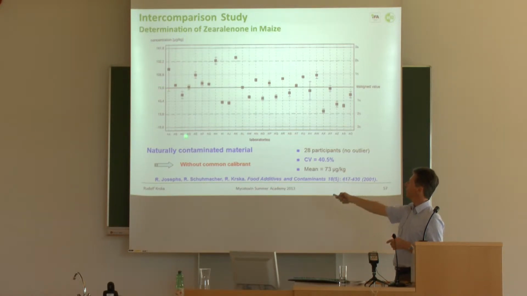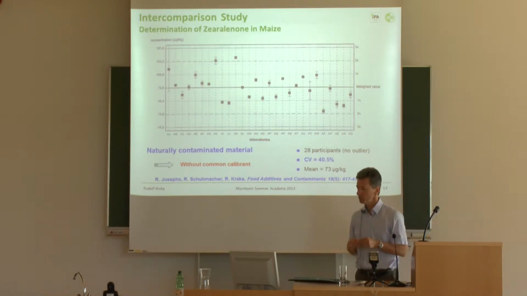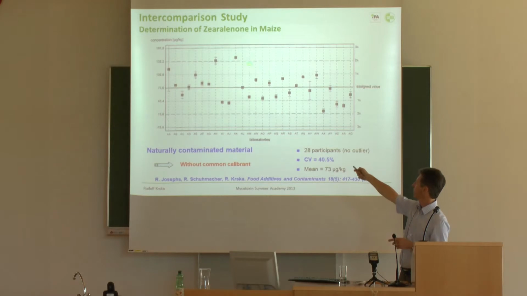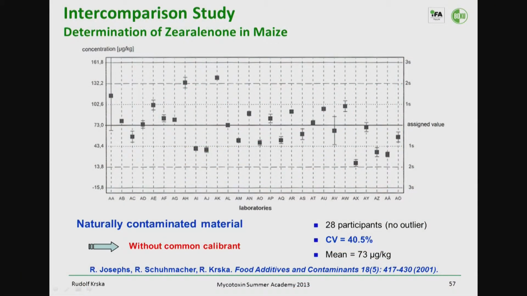And you can see here certainly coded, so the participants were not revealed. We see here the individual mean values and their uncertainty reported, and these values ranged from about 14 microgram per kilogram up to 140 microgram per kilogram.